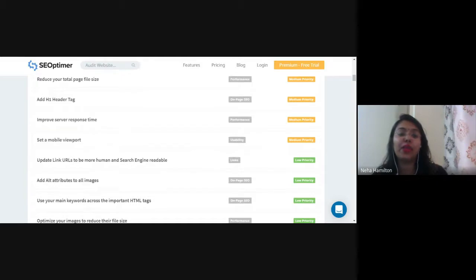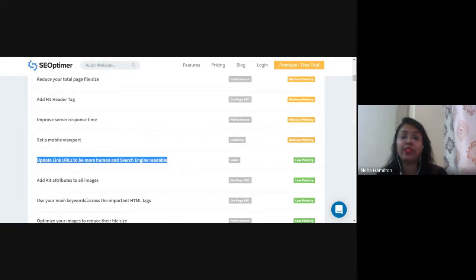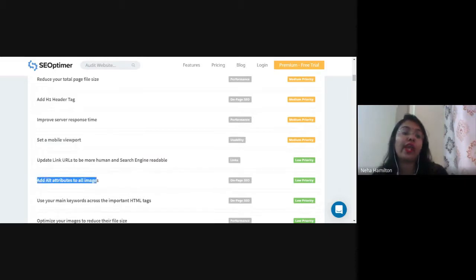Update link URLs to be more human and search engine readable, right? Links and URLs which are there in the Gyan Vihar page are not readable by Google or by search engine. Add alt attributes to all images. अभी alt attributes क्या होते हैं?